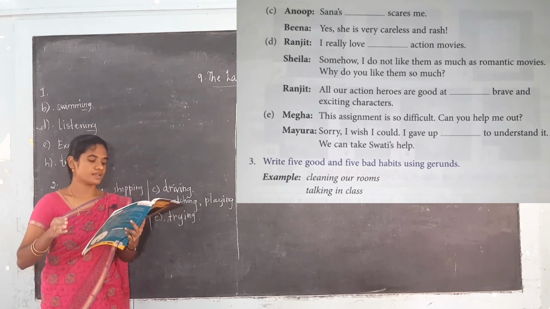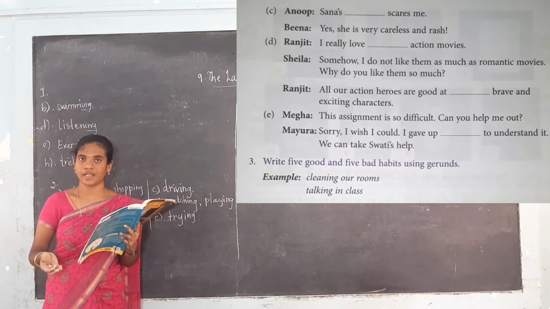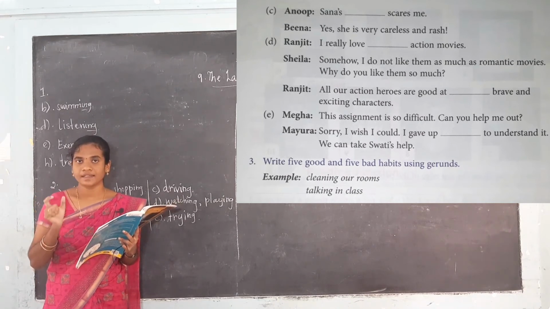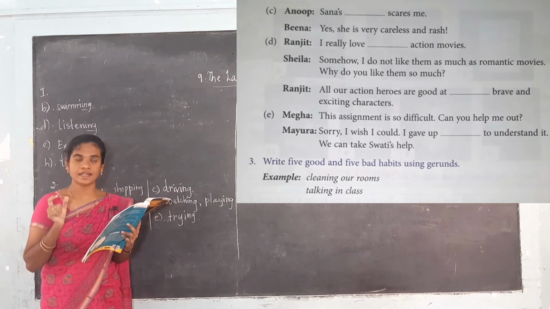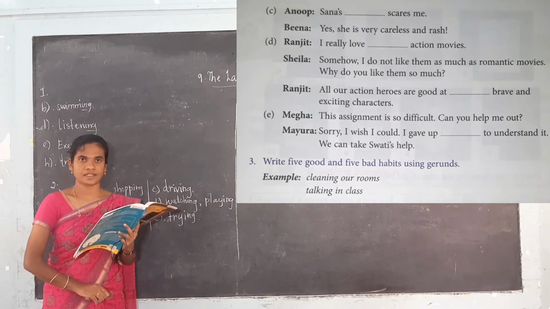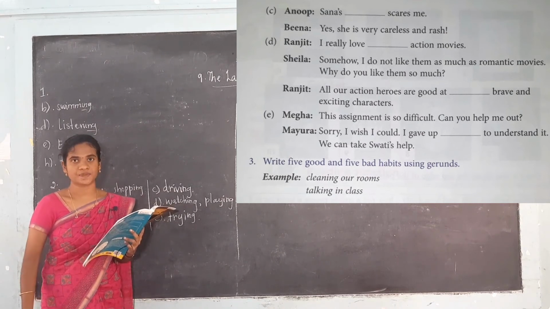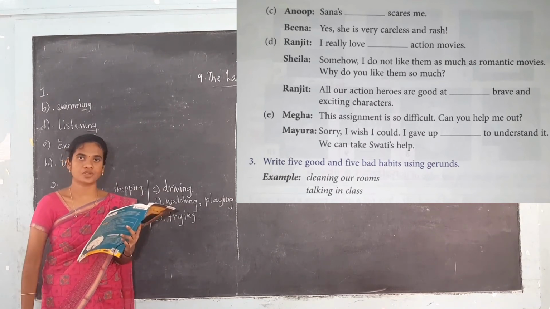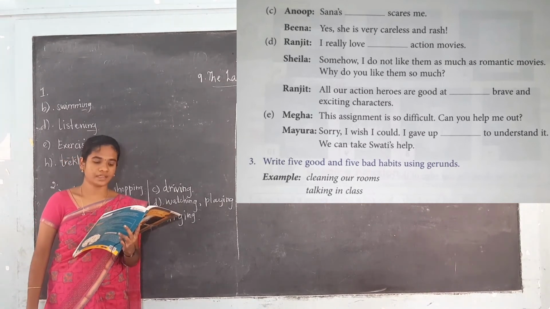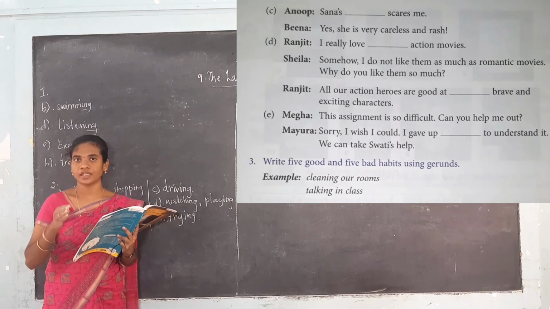You have to write like this. Cleaning our rooms. Cleaning our rooms is a good habit. Okay. Here, what is the gerund? Cleaning. Cleaning here is a gerund. Okay. And talking in the class. This is a bad habit. While you are talking in the class, the other students get disturbed. Okay. You are disturbing the other people also. So this is a bad habit, right?